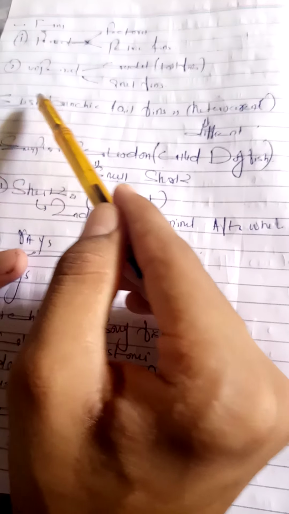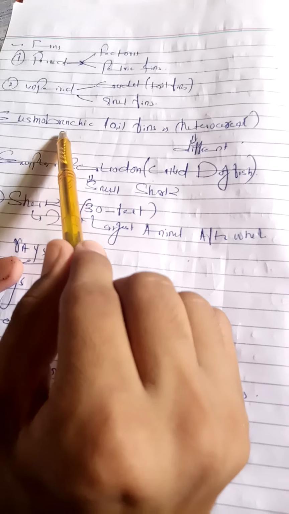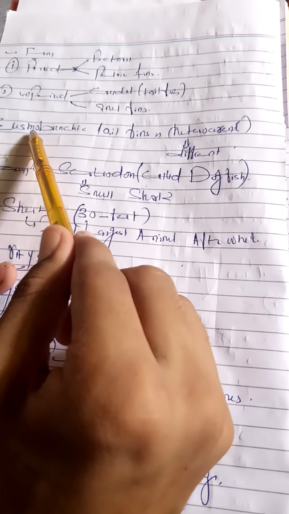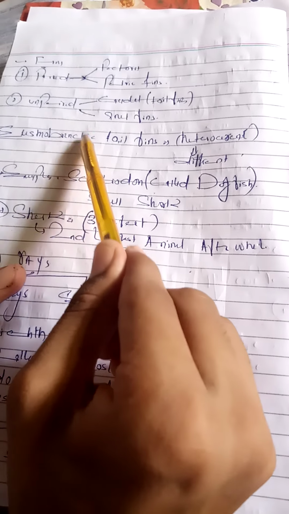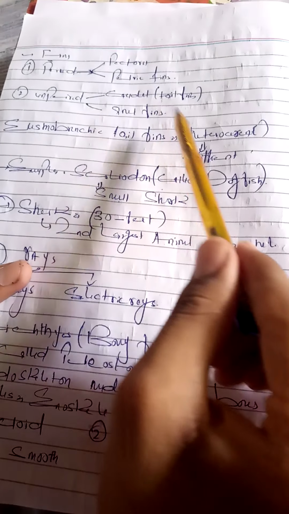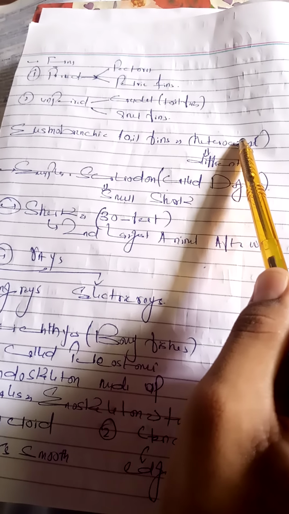So cartilaginous fishes are also known as Elasmobranchii. Cartilaginous fishes, Elasmobranchii and Chondrichthyes are the same thing. Tail fins, or caudal fins, are heterocercal. What do you mean by heterocercal?